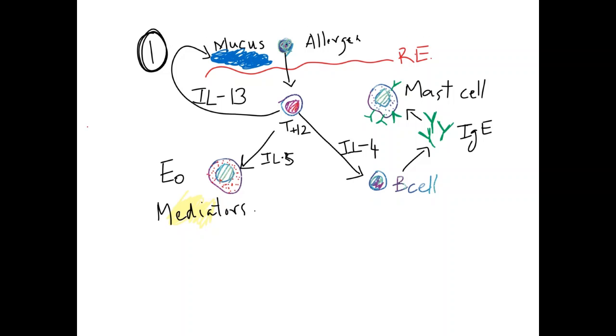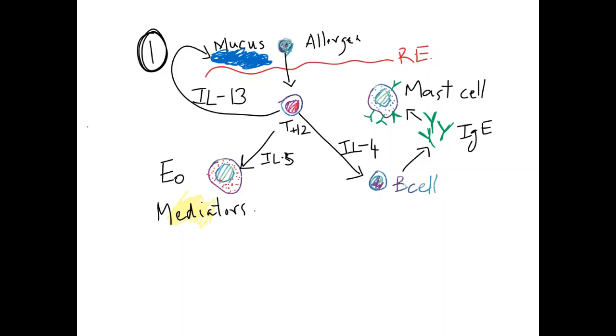So first coming to the Th2 response, IgE as well as inflammation. In the first step, that is the sensitization phase, in this diagram you see RE, the red line. That is basically the respiratory epithelium. So the allergen enters from the airway and a portion of it goes and sits on the T helper cell 2 receptor. Once that portion of allergen sits on the T helper cell 2 receptor, T helper cell 2 will mainly secrete interleukin 4.